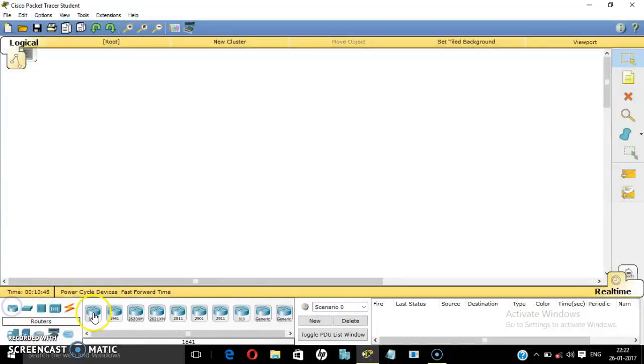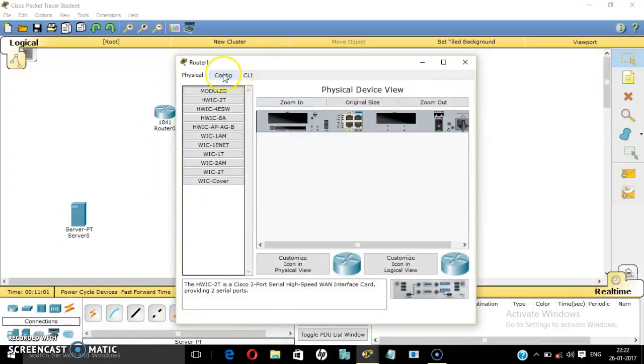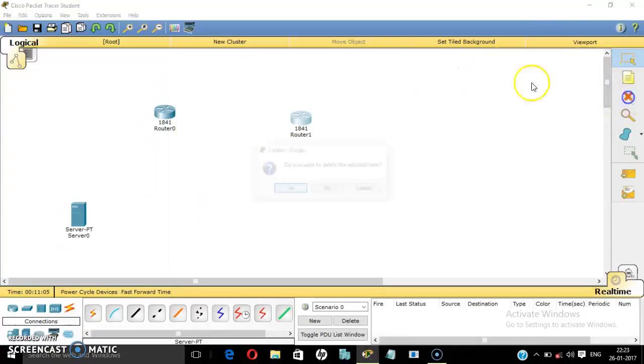We'll take routers and one server. Let us connect. We can even take one router. Let us start with first.